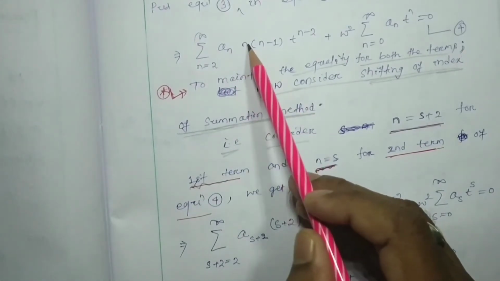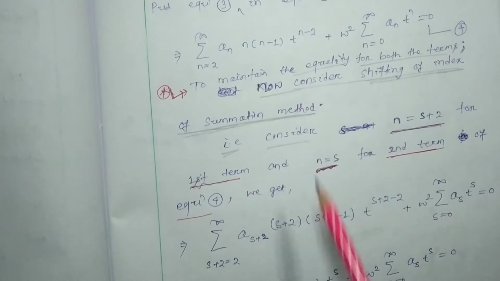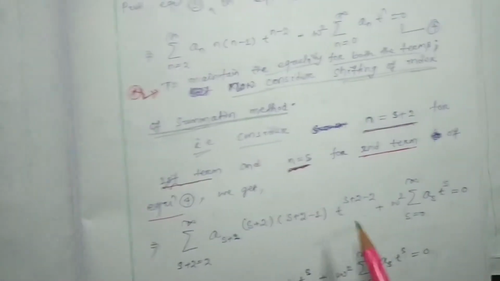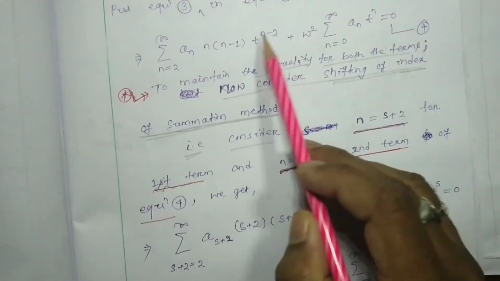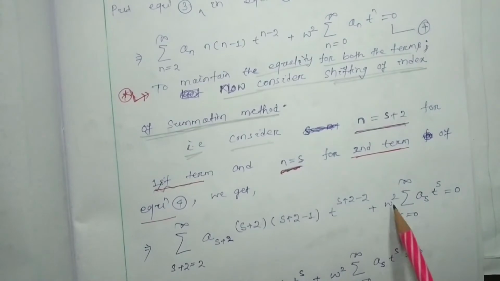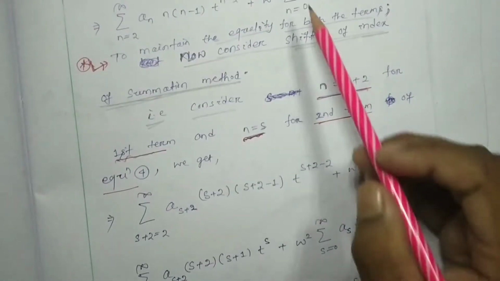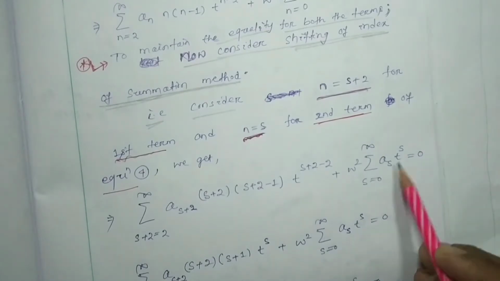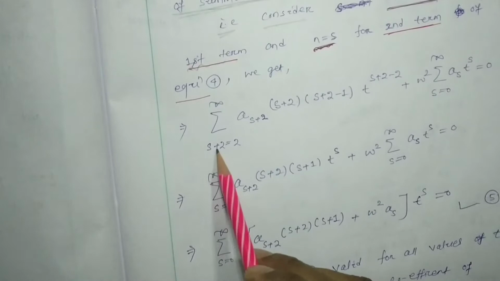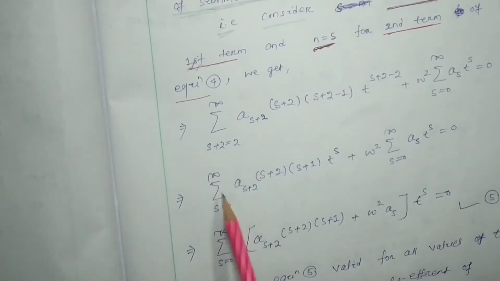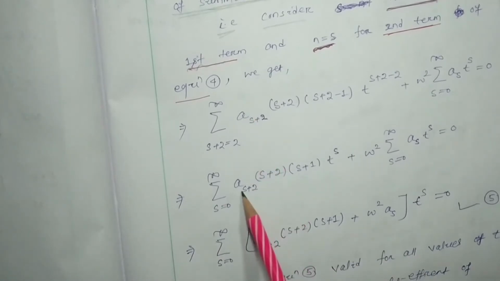Here n is going to be substituted by s plus 2, and here n is also substituted by s plus 2 into t to the power n minus 1. n is substituted by s plus 2 minus 2 plus omega square, and this n is substituted by s, with s equal to 0 to infinity, as t to the power s. If s plus 2 equals 2, then s equals 0. So s equal to 0 to infinity, s plus 2.